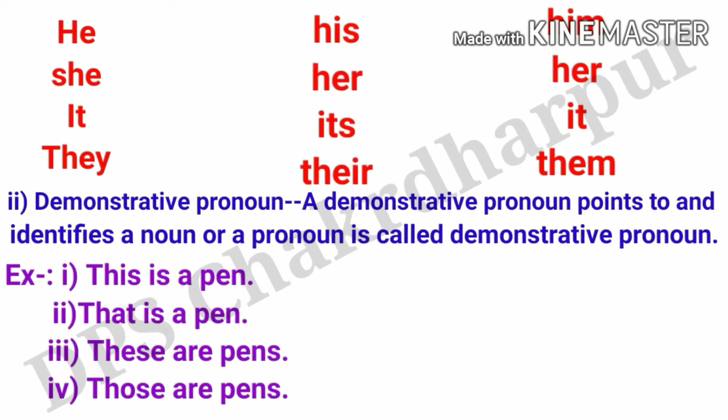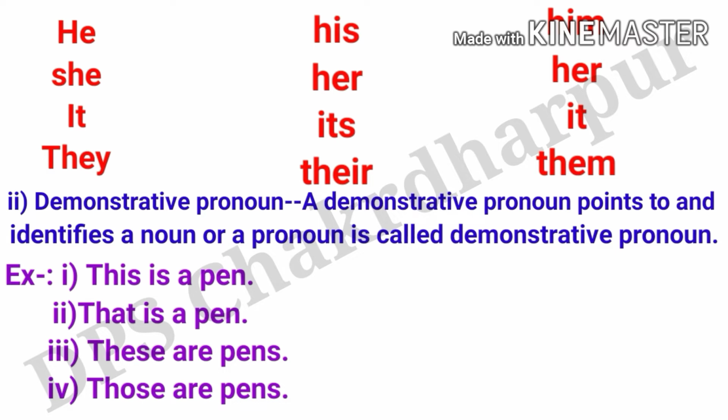Welcome guys once again. So here is your he, she, it, they. These are the examples of personal pronouns, and the next one is your his, her, its, their. These are the examples of possessive pronouns, and then the next one is your him, her, it, them. These are the examples of objective pronouns.